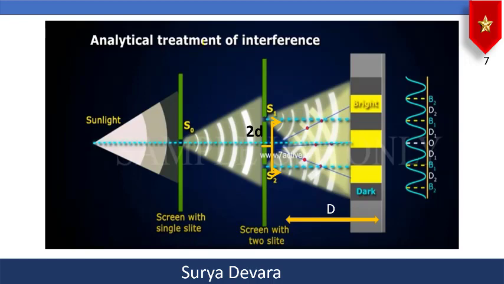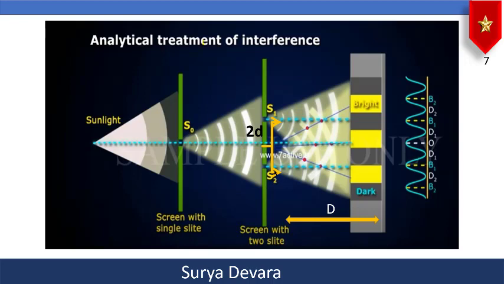And finally, the distance between these two S1 and S2 called coherent sources and the screen is capital D. So when light travels like this and it falls on these S1 and S2, now S1 and S2 will behave as two virtual coherent sources of light.